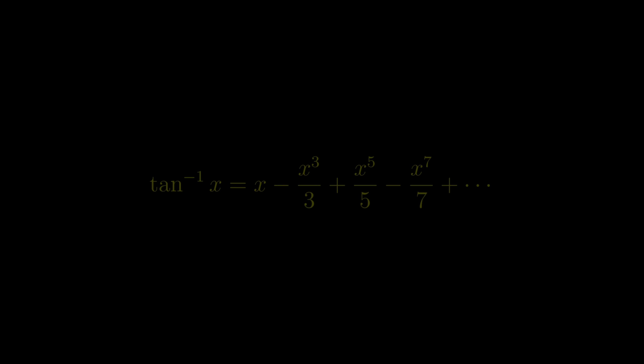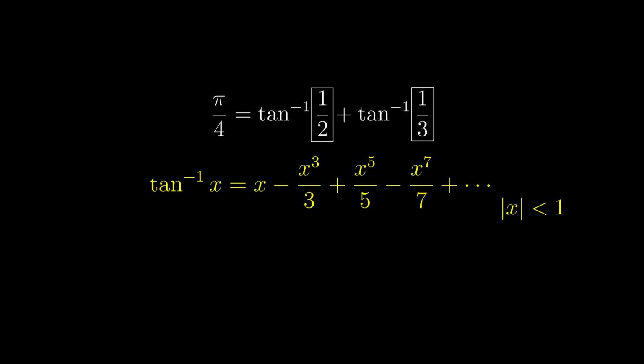These formulas are coupled with this series expansion of inverse tangent function for computation of pi. For this series to make sense, the absolute value of x has to be sufficiently small, but in all those formulas, the argument of the inverse tangent function is smaller than 1, so we are good. In fact, the numbers inside the inverse tangent function should be as small as possible, because each term in the series will get smaller, faster.